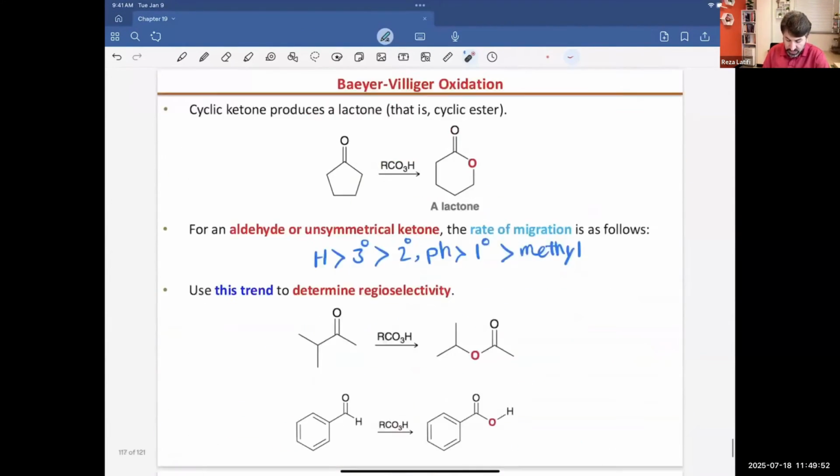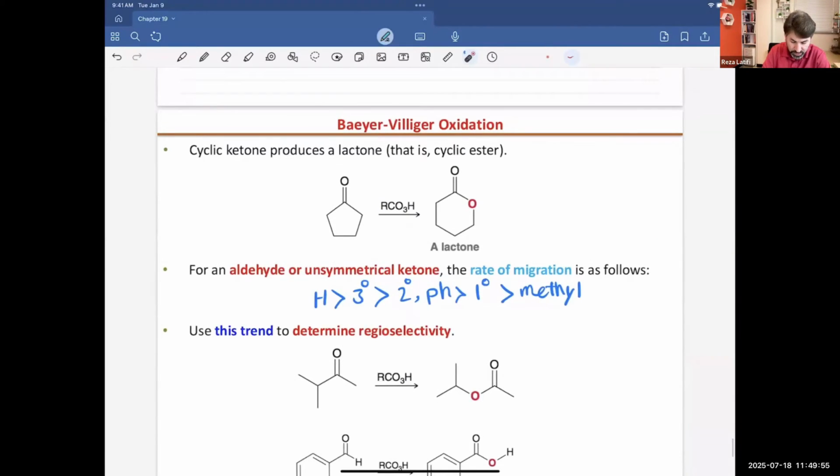And hydride, not hydrogen, hydride is a good source of electron density, a small atom with a huge amount of electron density. If you can move hydrogen as hydride, then go with that one. Next is the tertiary, because tertiary is more capable of handling the positive charge. Next will be secondary or phenyl, both having almost the same effect. Then phenyl is better than the primary, and the primary is better than the methyl, technically carbon.